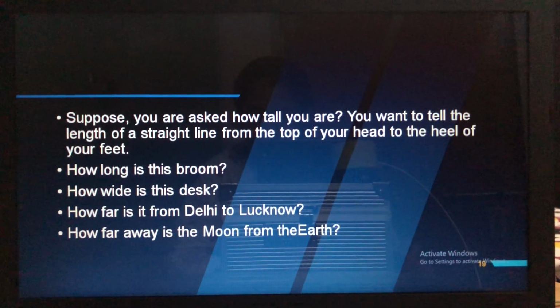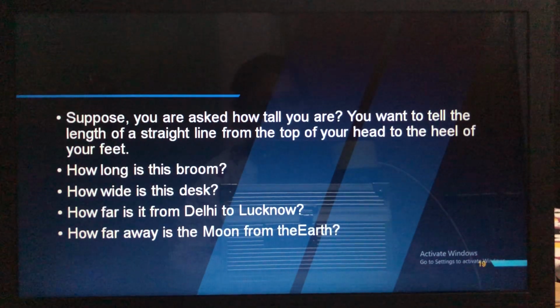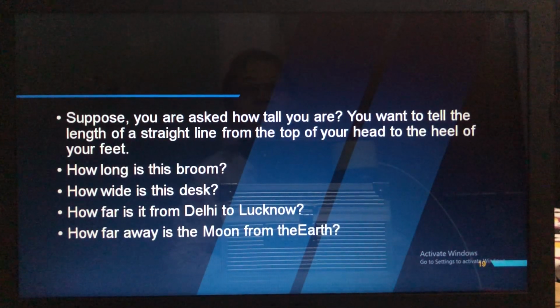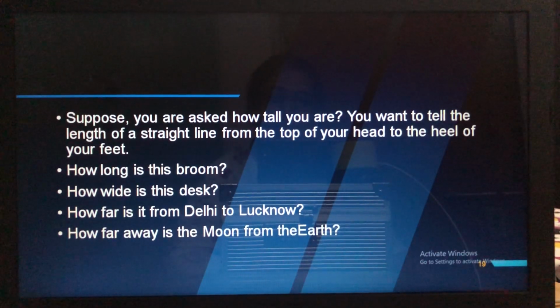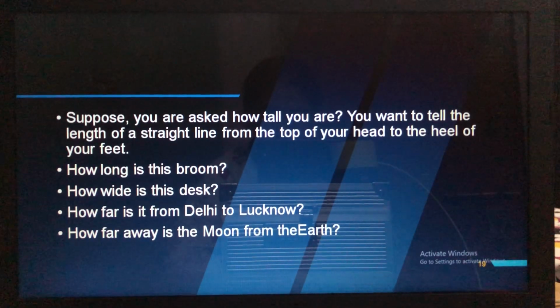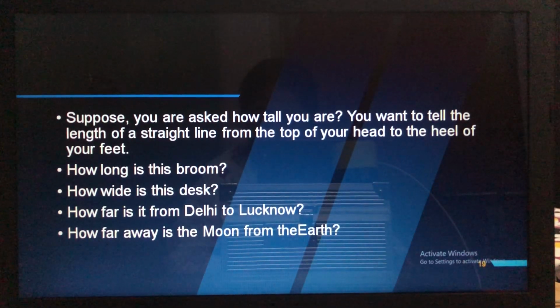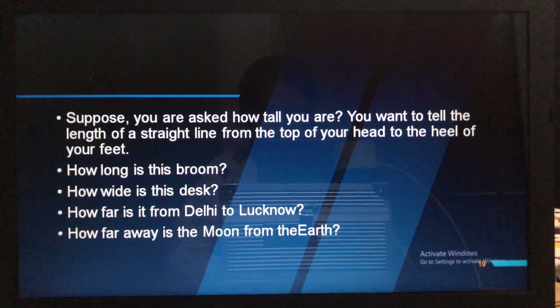It is possible that while measuring this, you may find some part remains to be measured as it is smaller than your foot. So sometimes what happens? As you measure, some place will be left over. You try to measure it, but your leg won't reach there. Some space will be left. So now what are you going to do with this? You may find some part remains to be measured as it is smaller than your foot.